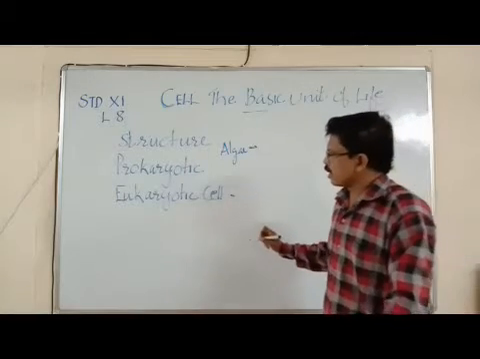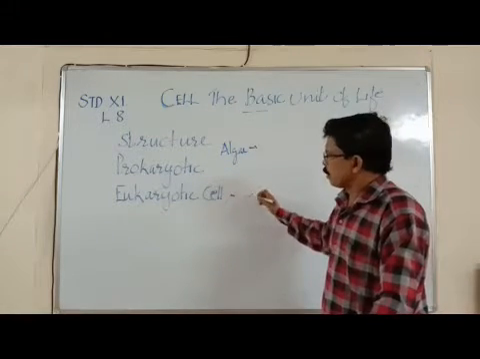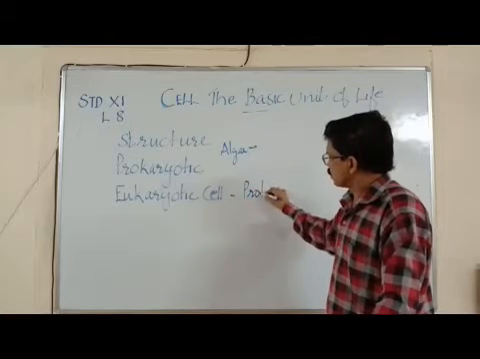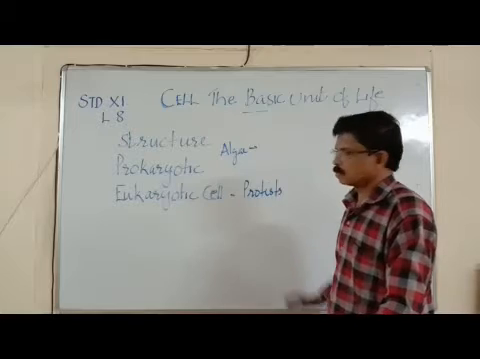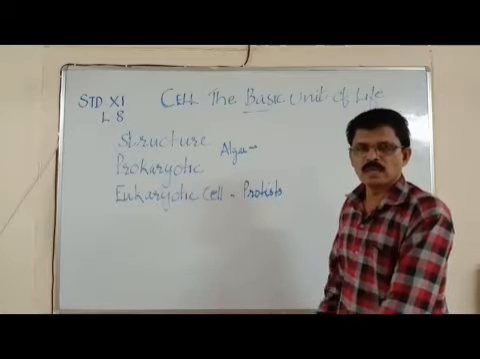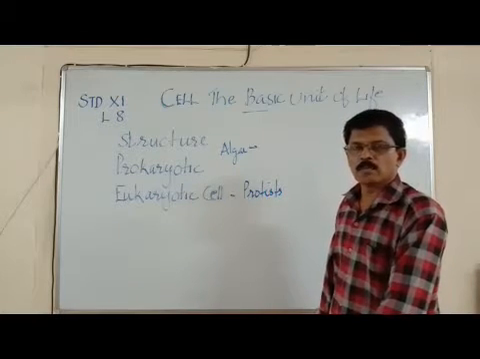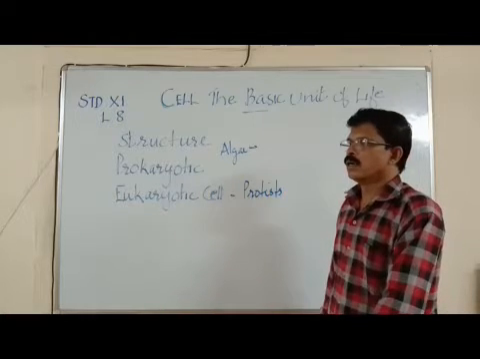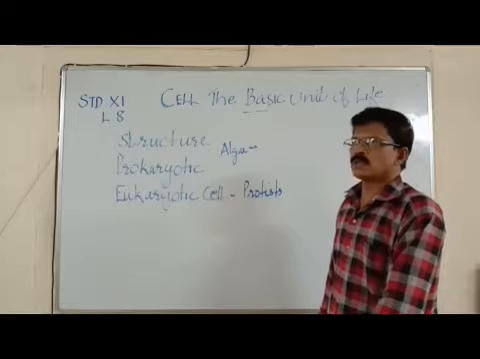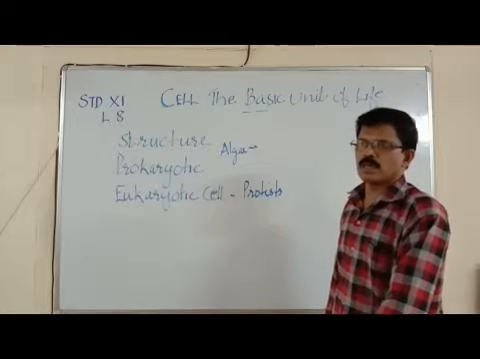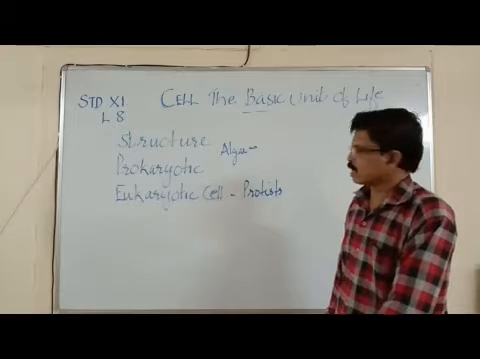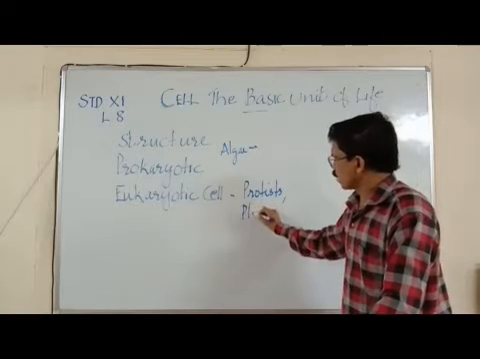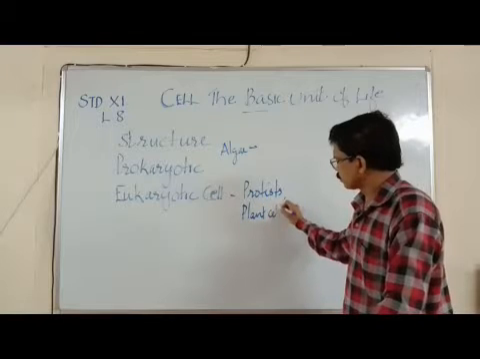For eukaryotic cells, you can remember you have studied many examples. Protists are eukaryotes, unicellular eukaryotes. They belong to the kingdom Protista. For example, amoeba, paramecium, euglena, and many more unicellular eukaryotic cells you have studied in the previous sessions. Now, plant cells and animal cells are eukaryotic cells. There is no doubt about that.